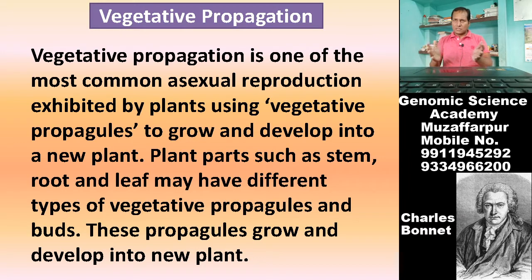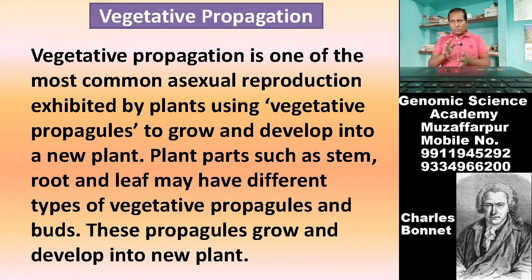What is an angiospermic plant? Angiospermic plants are those plants which bear flower and seed. That's why they are also known as flowering plants.